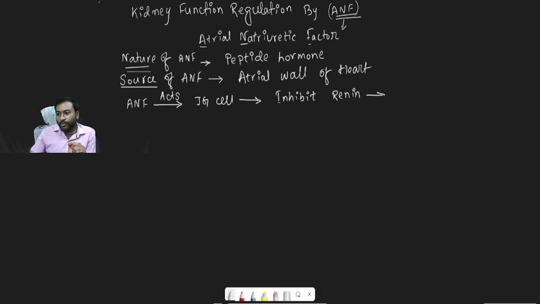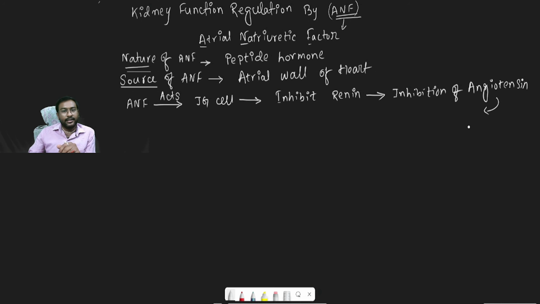So if renin stops, then angiotensin is inhibited.